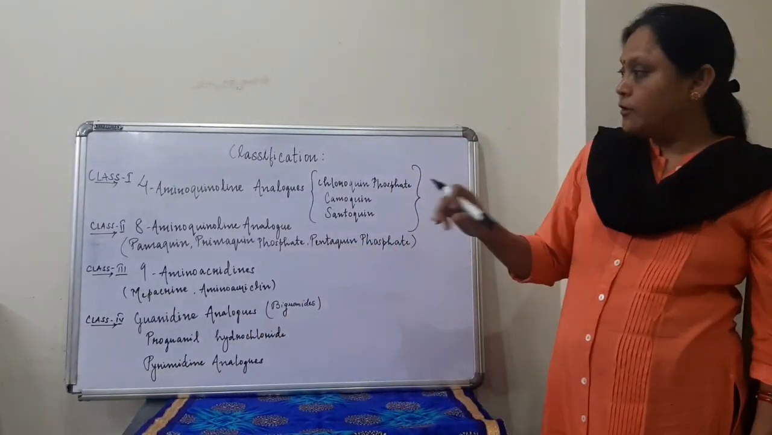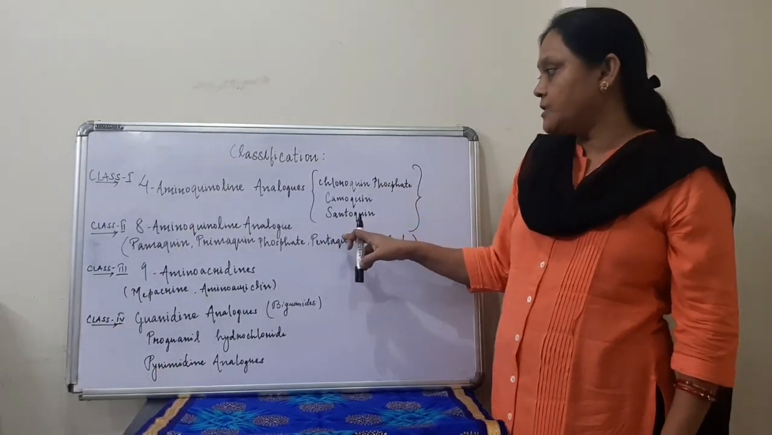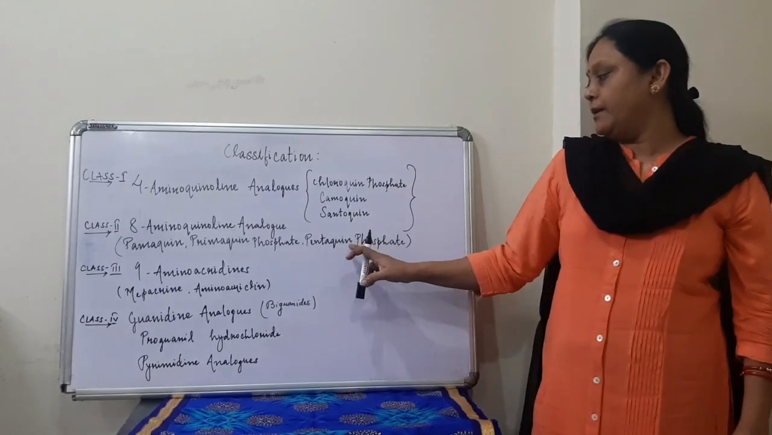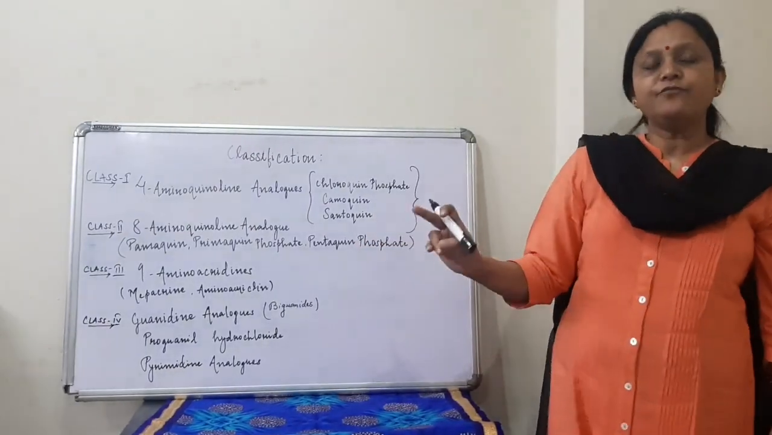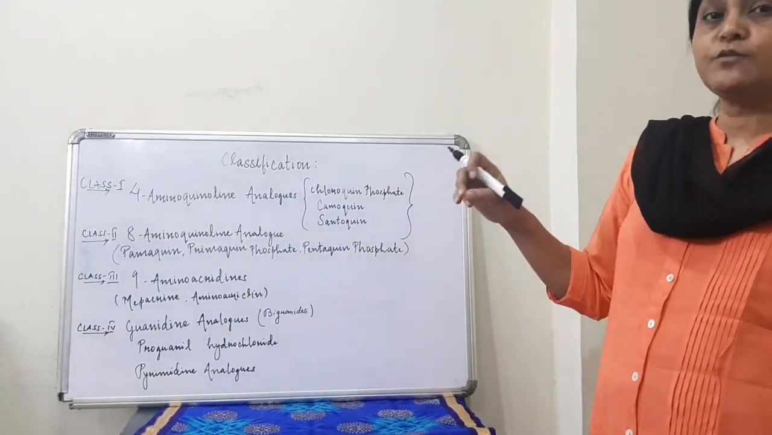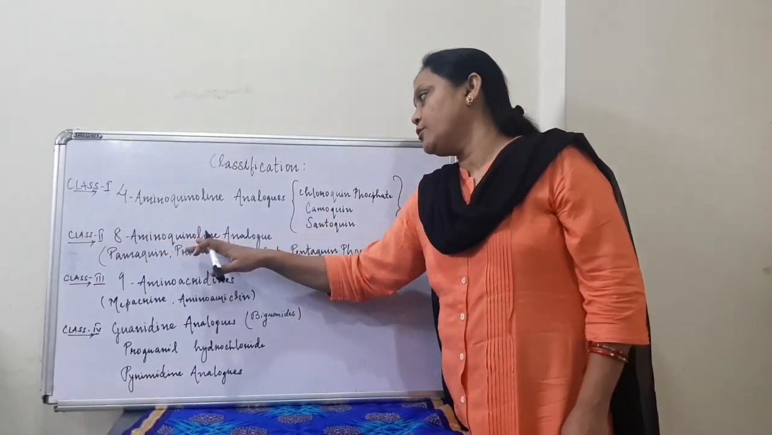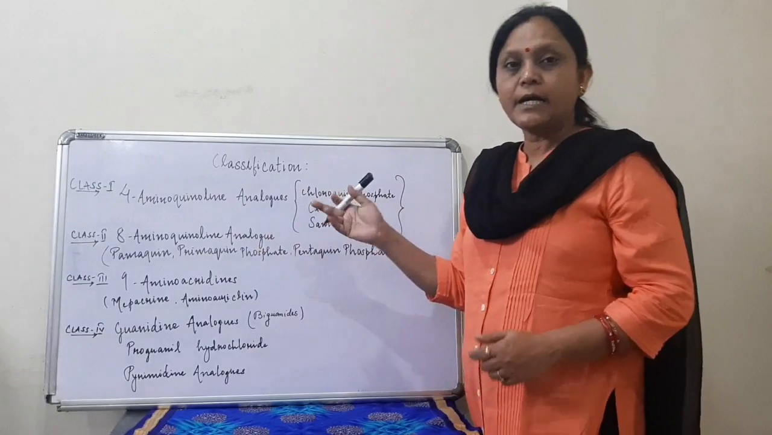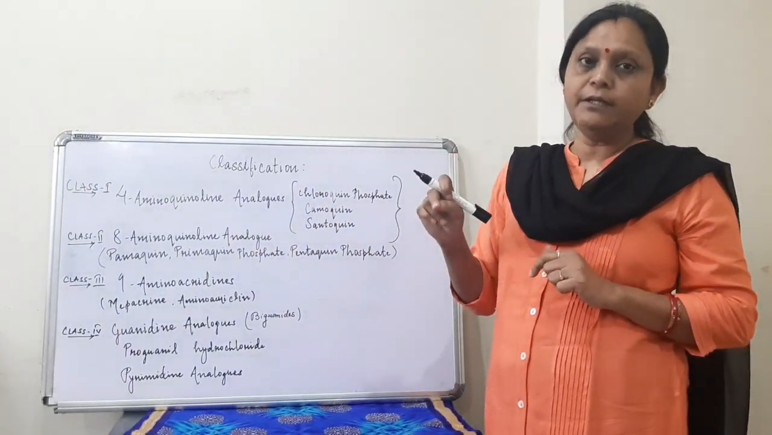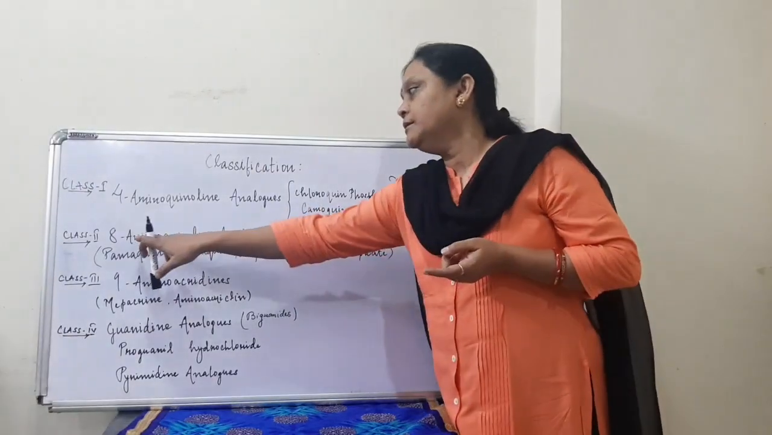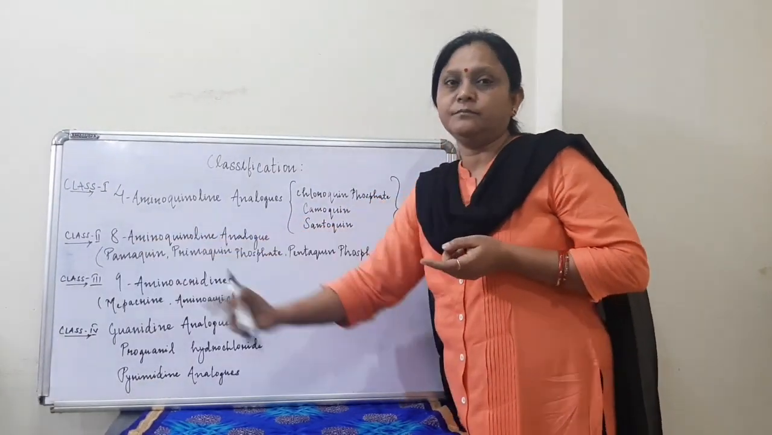I just forgot to tell you about the drugs which come under class 2. They are pamaquine, primaquine phosphate, and pentaquine phosphate. And the first class which we are going to start next is class 2, that is 8-aminoquinoline analogous. Here again the nucleus will be quinoline, and its 8th carbon contains the amino group.